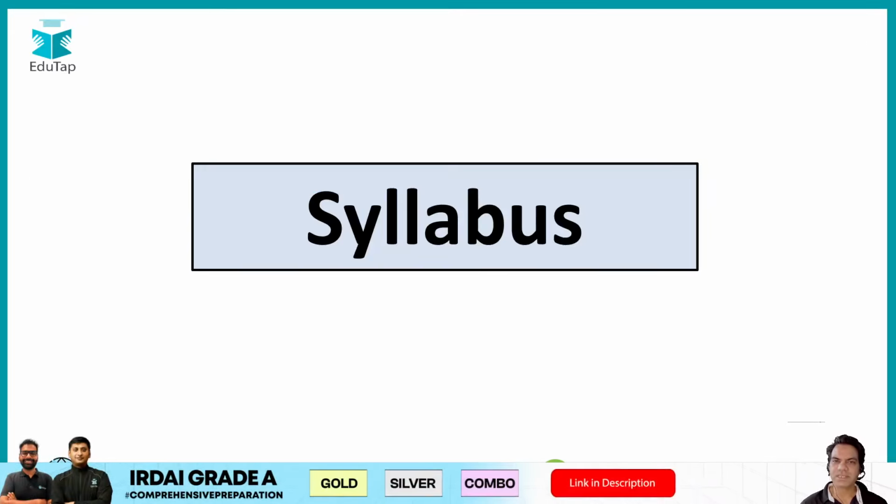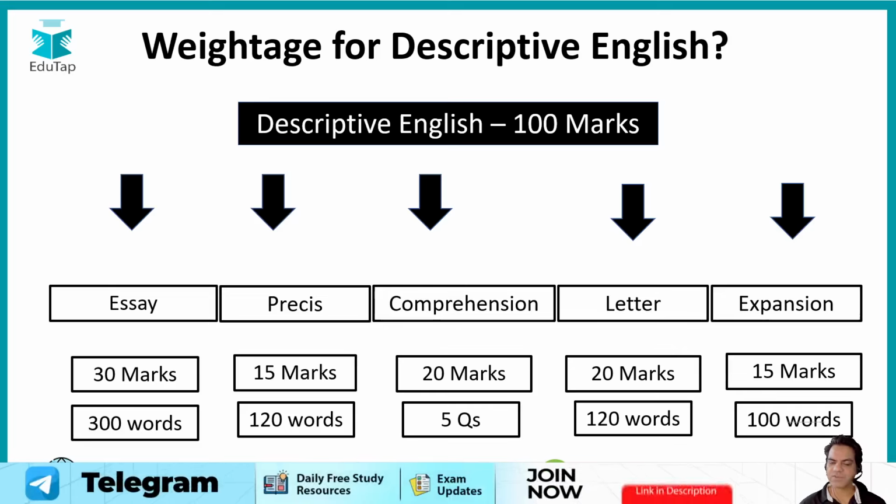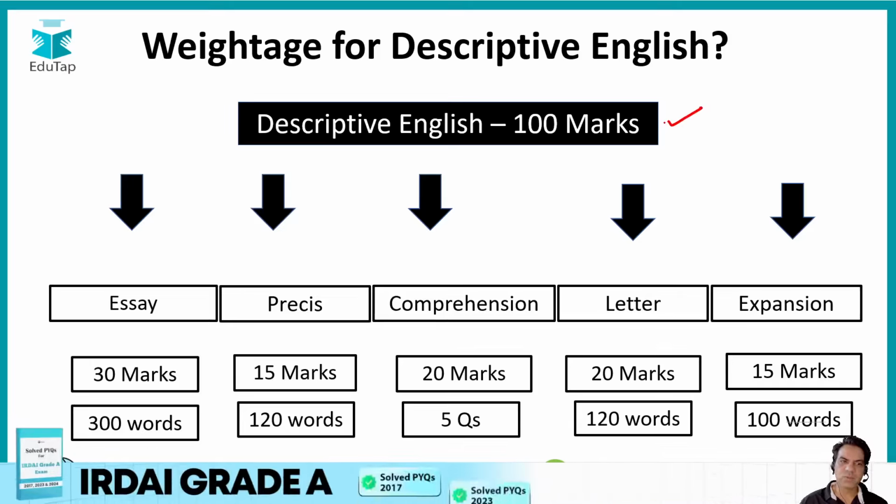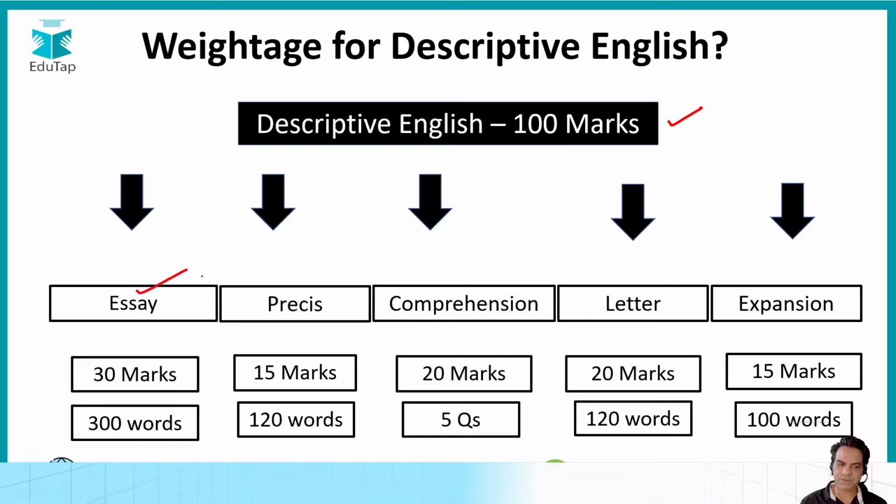Now guys, what is the syllabus for English language? There are 5 questions that are asked to you. The weightage for the descriptive English paper is 100 marks and you will be given only 1 hour to complete all these questions. First, you have to write an essay which is worth 30 marks for 300 words.